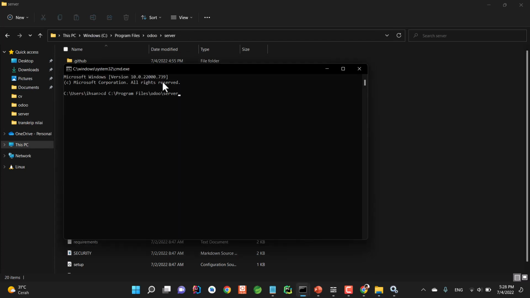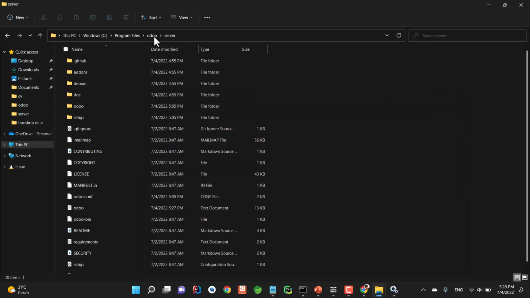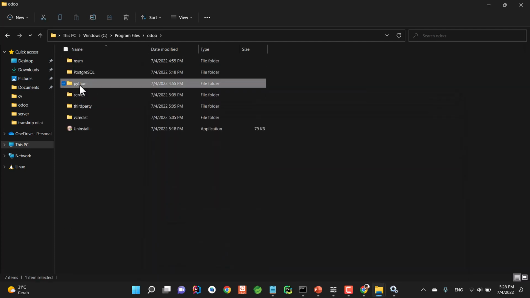Okay, let's paste it. And then to run the server from the command line, we type python, and this Python will refer to this Python, right? So it's not referring to any Python that is located somewhere else, but it's located in this particular folder.